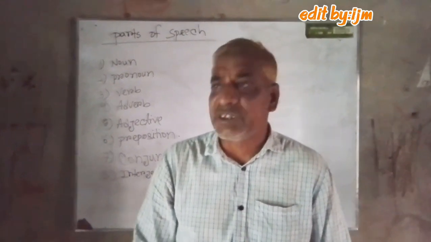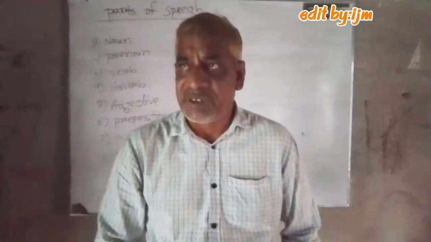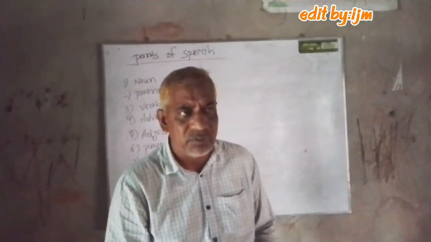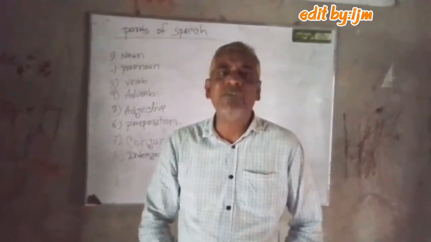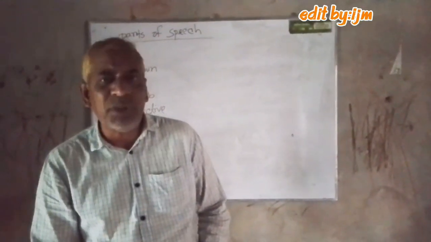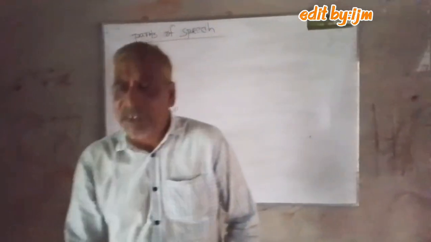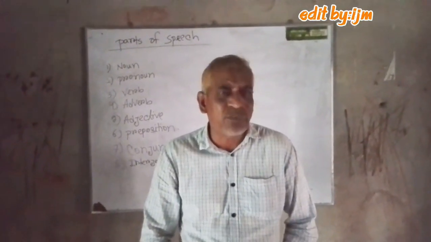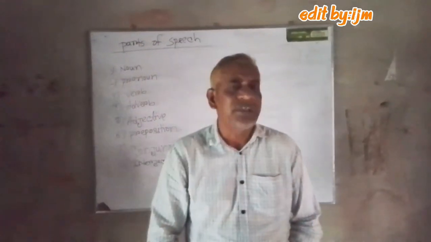So next we are going to discuss pronoun. Pronoun is very important for the parts of speech. How many kinds of pronoun are there? There are 8 kinds of pronoun. At first, personal pronoun, that means related to person. How many kinds of personal pronoun? There are 3 kinds: personal pronoun of the first person, of the second person, of the third person. How many kinds of person? There are 3 kinds: first person, second person, third person.